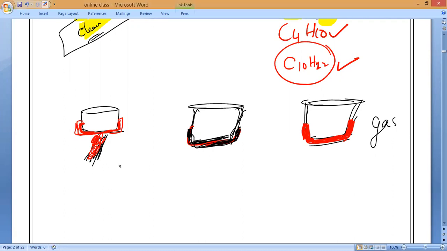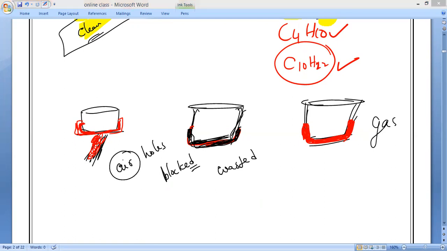All of you should remember, if there is no proper air supply, meaning the air holes are blocked, complete combustion is not taking place and fuel is simply getting wasted. Fuels such as coal and petroleum have some amount of nitrogen and sulfur in them.